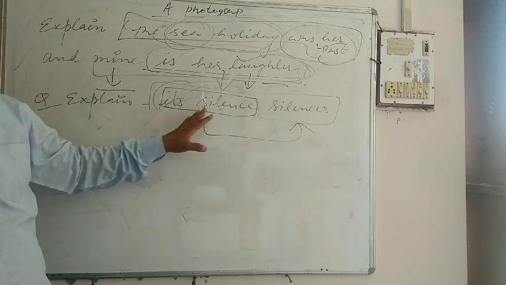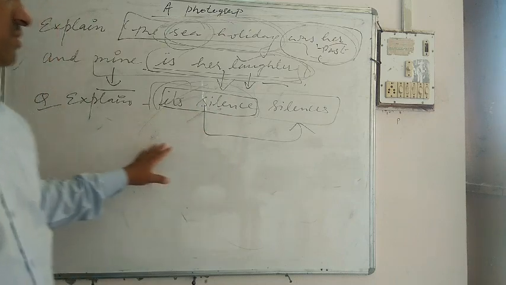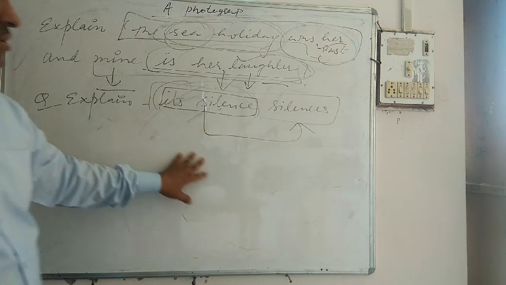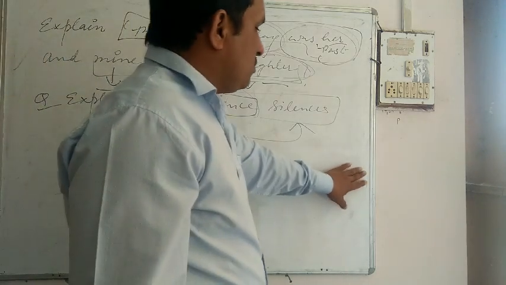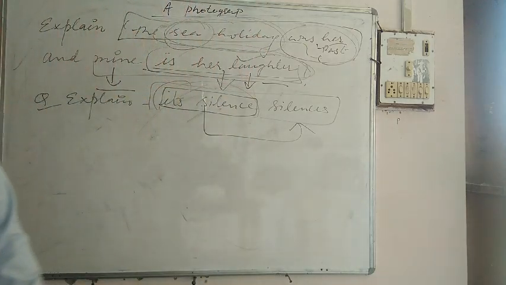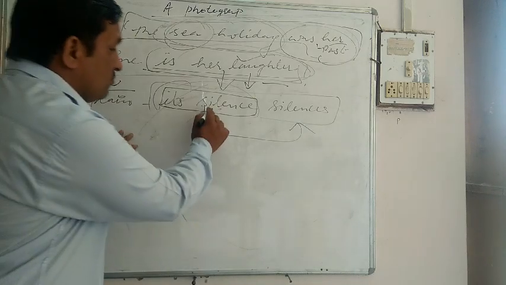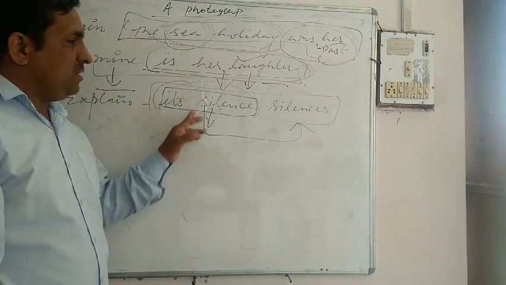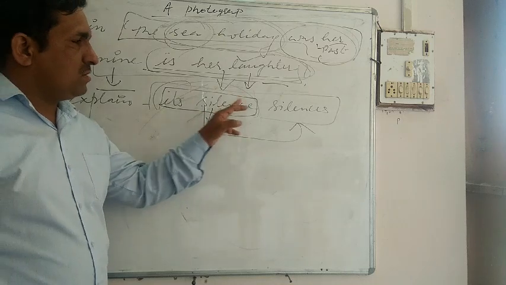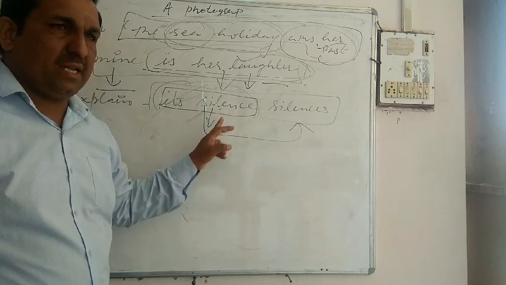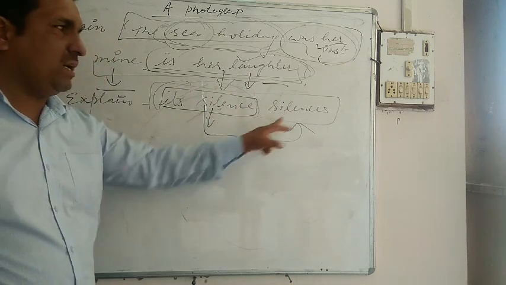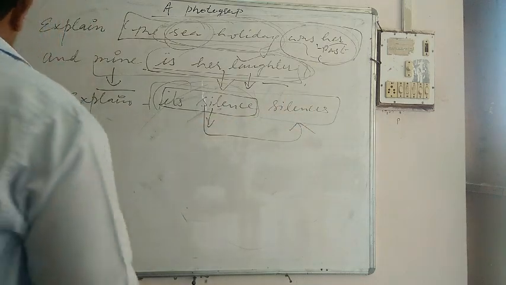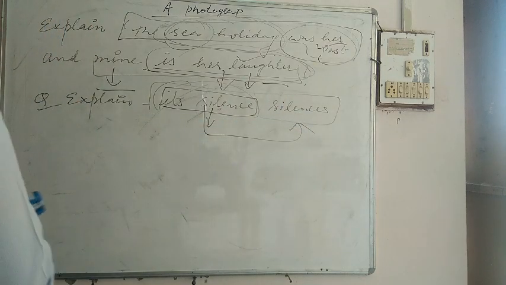That's why we can say that the poet uses such wonderful expressions and phrases to show the despair, the anxiety due to her mother, because she is no more. So here the silence of the photograph is mentioned, and the silence of this photograph makes her silent. Okay, these are the questions.